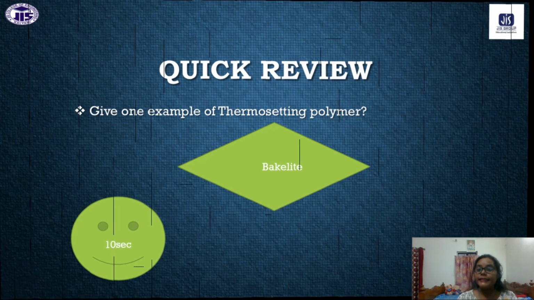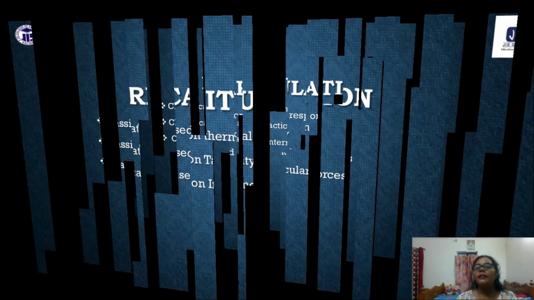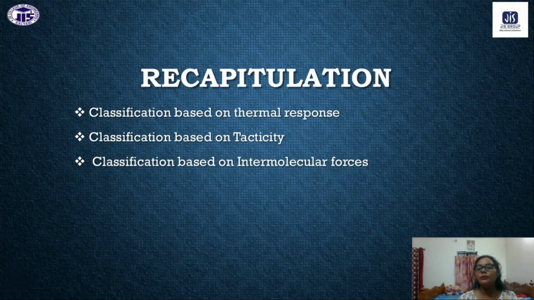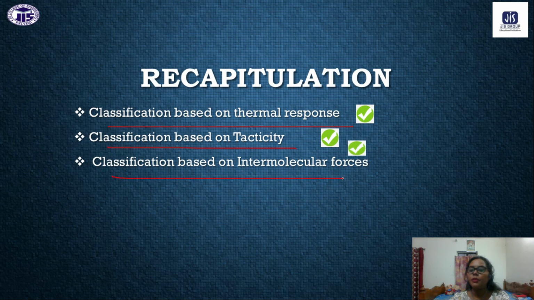Next day we will discuss the classification of polymers based on polymerization reactions. This is a recapitulation of what we discussed today: classification based on thermal response, classification based on tacticity, and classification based on intermolecular forces.